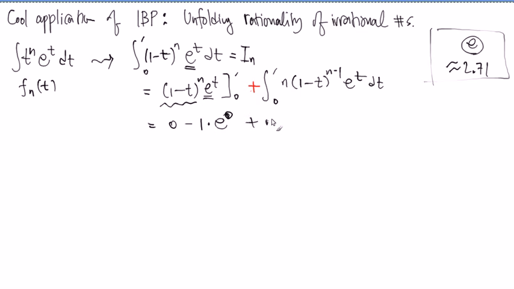And I'm going to pull that n out of it. And you see this one is exactly the same thing, 0 to 1, (1 minus t) to the power, e to the t. The only thing that is different is the exponent n minus 1, right? So would that be okay if I write I_{n-1}? And it's pulled out. What's left inside is exactly the definition of I_{n-1}.